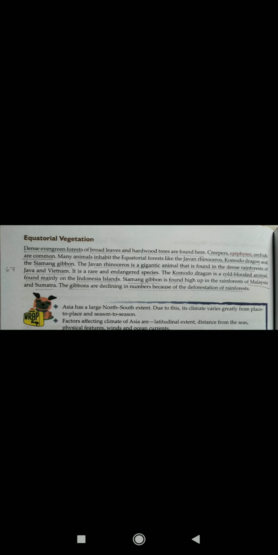It is a rare and endangered species, and so far only 67 remain. The Komodo dragon is a cold-blooded animal found mainly on the Indonesian island. And the Siamang gibbon is found in the rainforests of Malaysia and Sumatra. These gibbons are also declining in numbers because of deforestation of the rainforests.